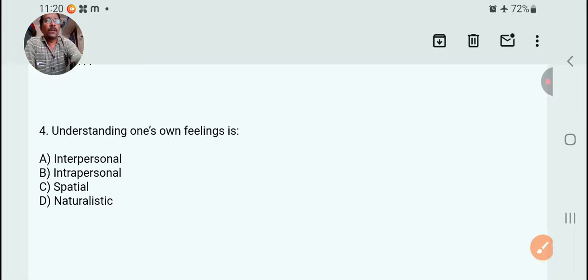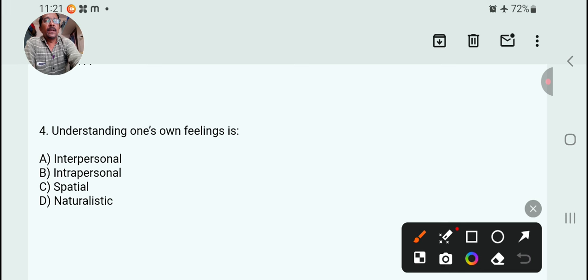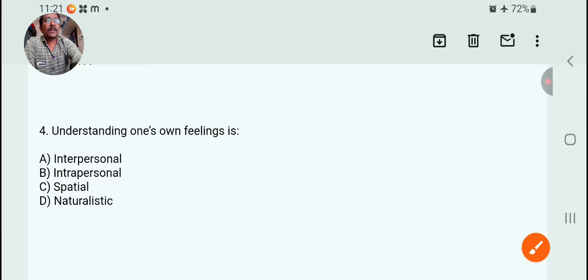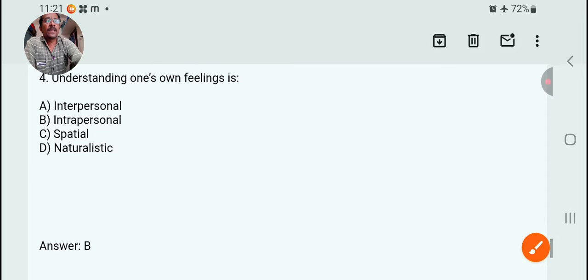Then the fourth: understanding one's own feelings is interpersonal, intrapersonal, spatial, or naturalistic? One's own feelings, the right answer is intrapersonal. Check the answer, yes.